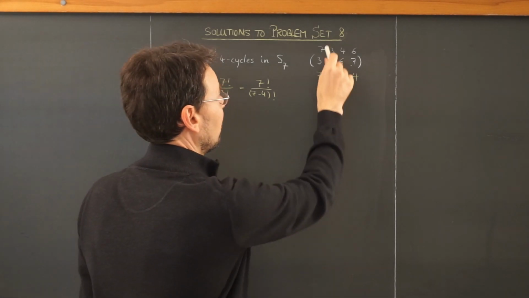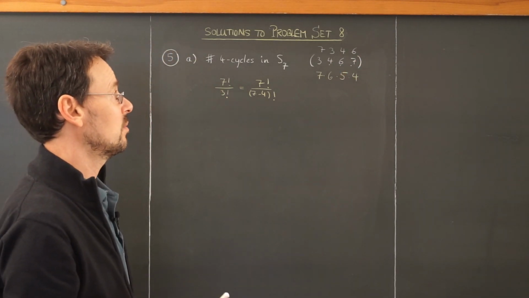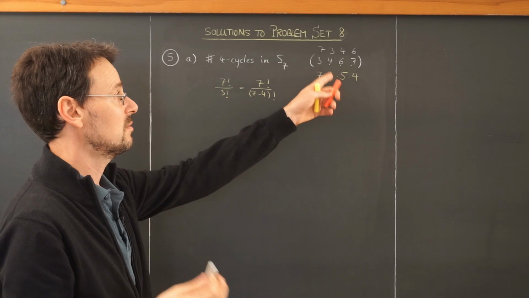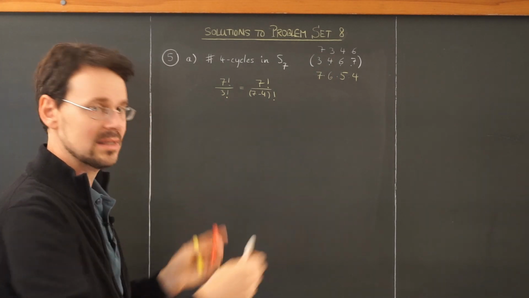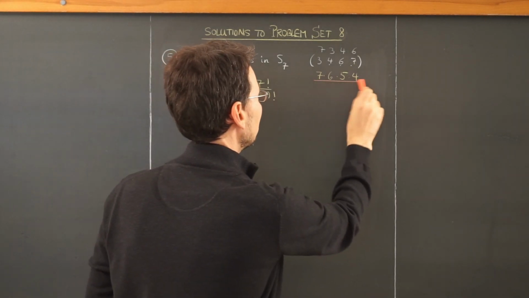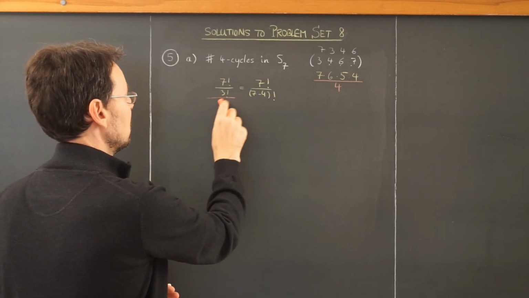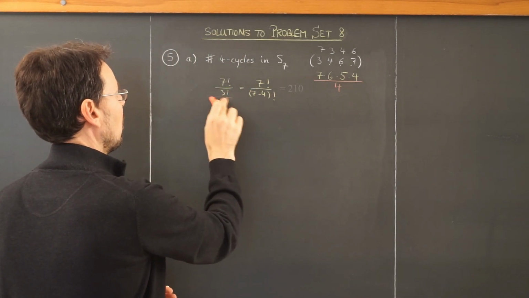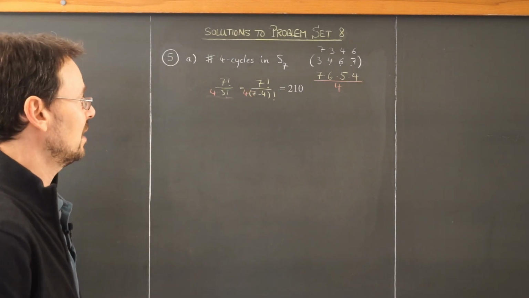And then again, what is the number of cyclic permutations? In this case, 4. I have 4 possible numbers that can be in front, and then the rest is defined by this order here. So I have to divide by 4. So this here divided by 4 is the correct answer.